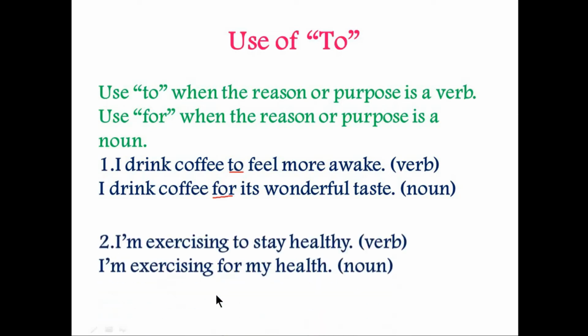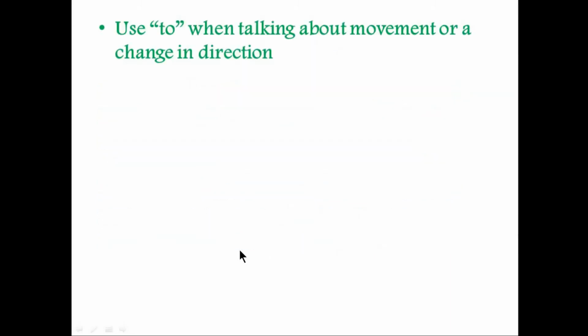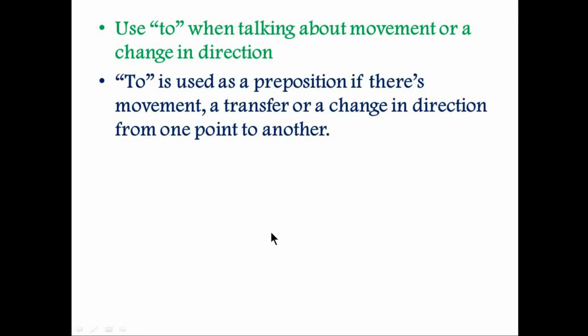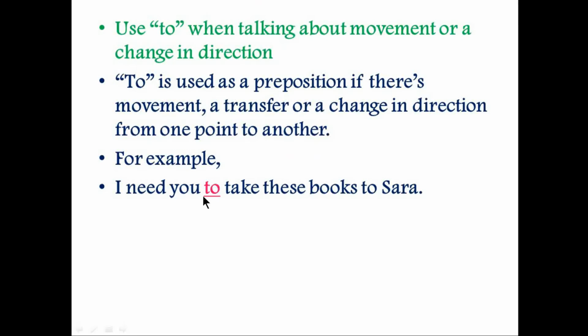Another example is, I'm exercising to stay healthy. Healthy is a verb, that's why you use the word to. I'm exercising for my health. Health is being used as a noun, that's why you use the word for. You can also use to when you are talking about movement or change in direction, from one point to another point. For example, I need you to take these books to Sora.